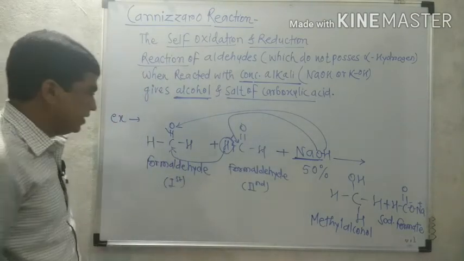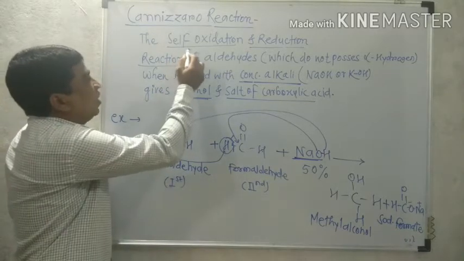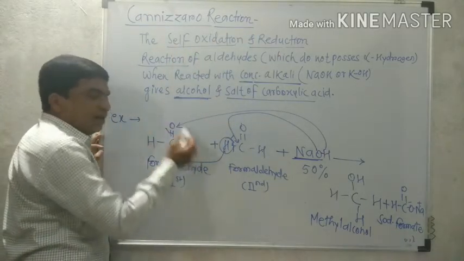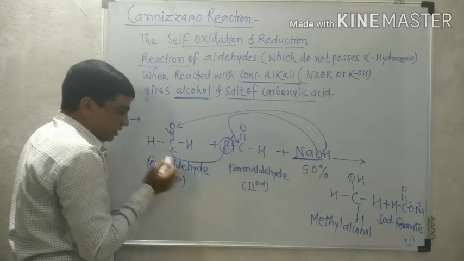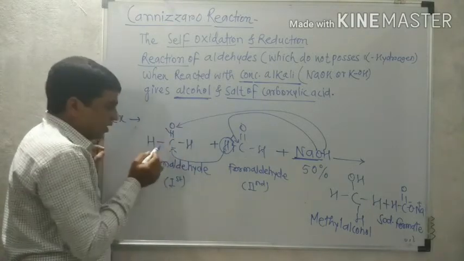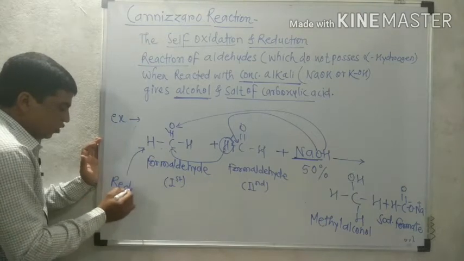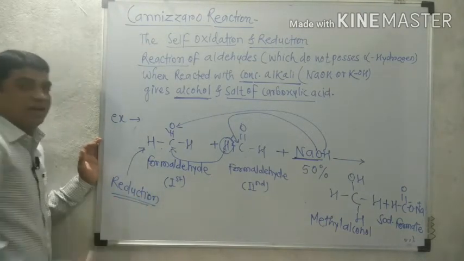But the important thing is, why is this reaction called self-oxidation and reduction? In the structure of the aldehyde, the addition of a hydrogen atom takes place. So due to addition of hydrogen in the structure, this molecule undergoes reduction, because we know that the addition of hydrogen is called reduction.